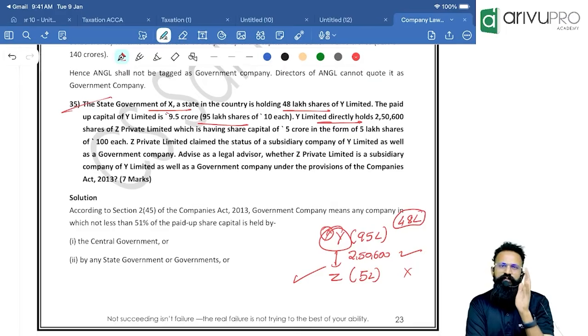Let us hope for the best. It is always good to know what they are asking and go, rather than feeling what they are going to ask, having no clarity. So you know now these are the possible questions. Now if I have to tell you what the important topics of company law are, these are the important topics. You know what the maximum asked questions are.